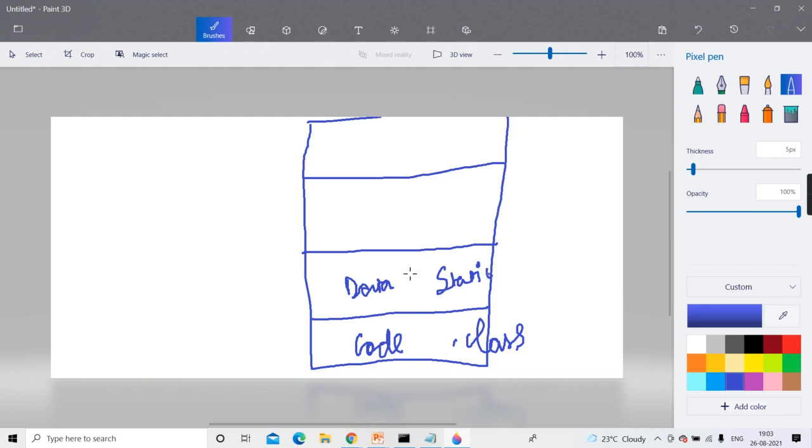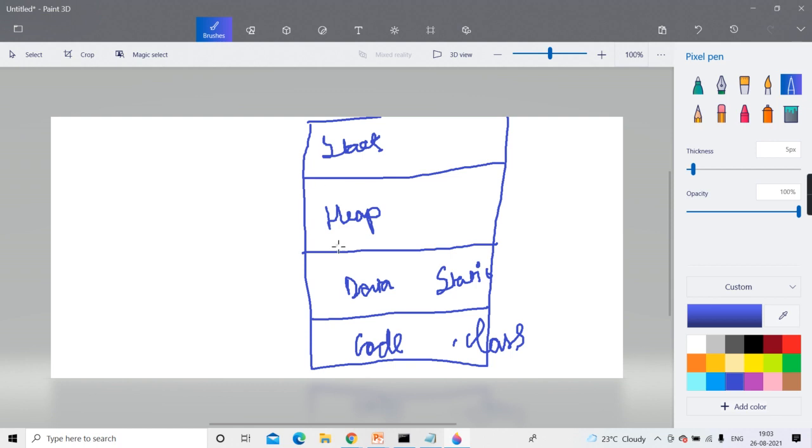Whatever is static is kept here. So this is the shared memory which all objects are going to share. Then we have the heap where everything which is allocated at runtime is kept. And all the parameters and all local variables are on the stack.